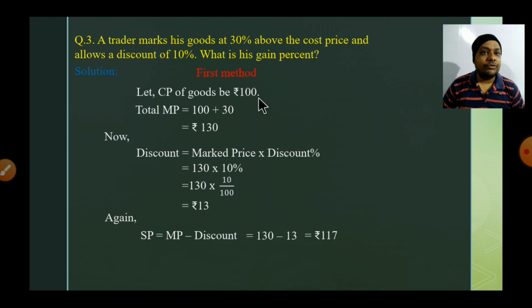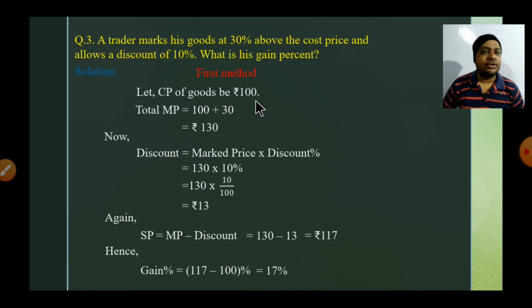And we know that if you are assuming 100, then at first if you have to find the gain percent, we also know the formula of gain. Gain is equal to what? SP minus CP. Okay. So gain equals SP minus CP percent, because if you subtract 100, the last value with the 100, you will get the value in percentage, because you have already assumed it as 100. So 117 minus 100 will be 17%. Okay. So this is the first method if you are assuming it 100.